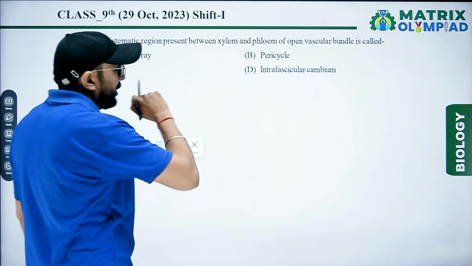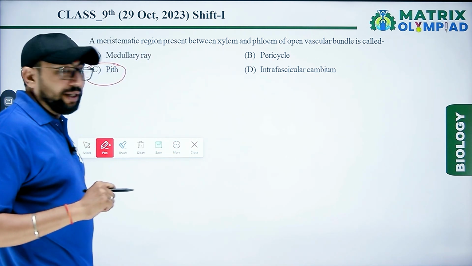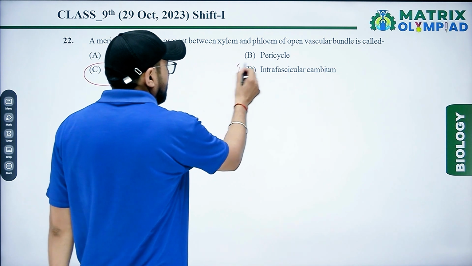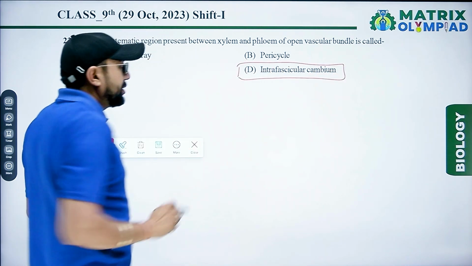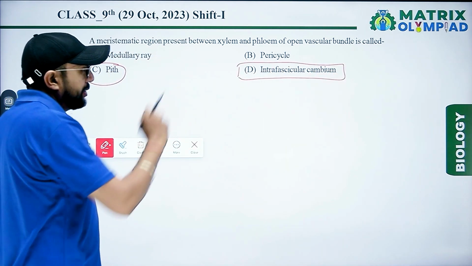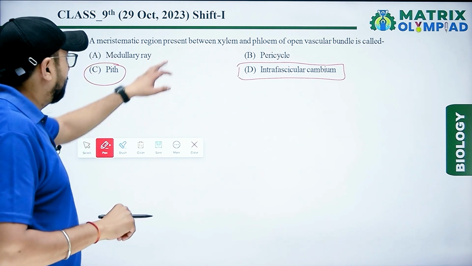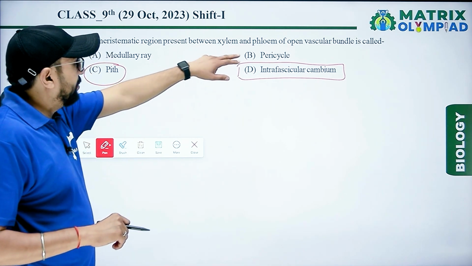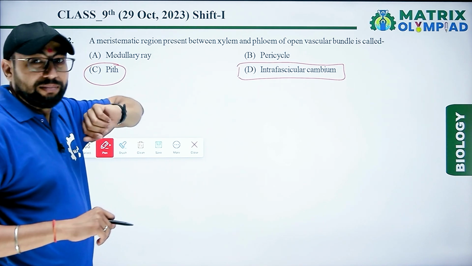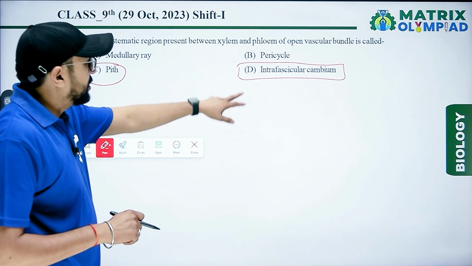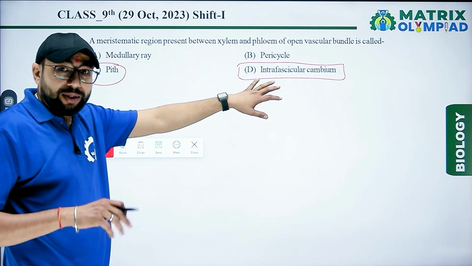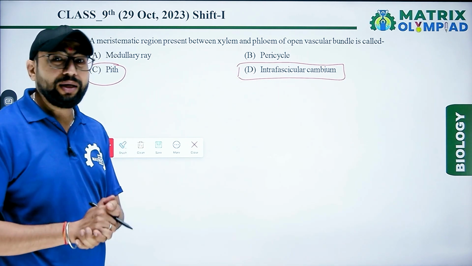The next one is the intrafascicular cambium, which helps in secondary growth. So that is the right answer, between the xylem and phloem of an open vascular bundle, responsible for secondary growth.